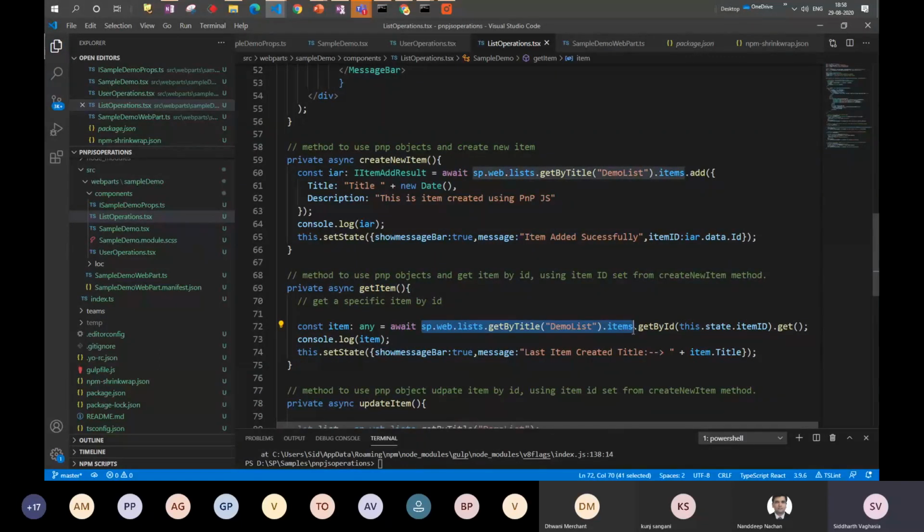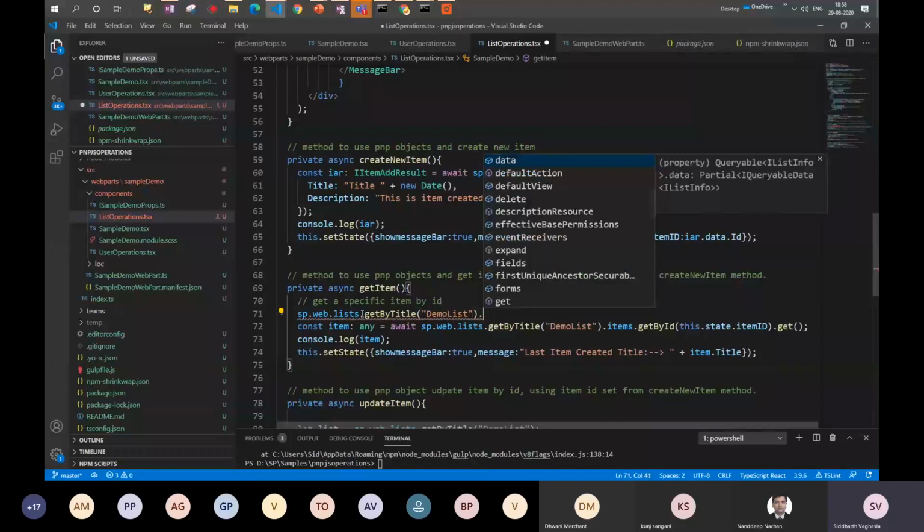Then we are saying the method get by ID. Okay. Now we might be wondering how we would remember this, right? So it's either by the documentation, which you follow and just copy paste the code and make changes according to your need, but you can also get the IntelliSense, right?